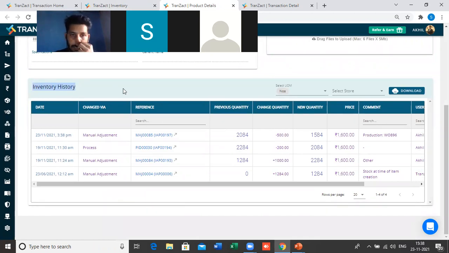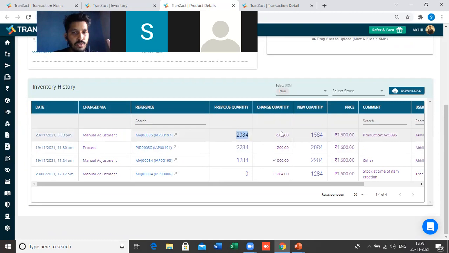You will get the data here. You will see who has changed the stock, when it has been changed, and through which document it has changed. Every single detail gets captured here. The first entry is about the manual adjustment, with today's date, and the adjustment number is there.